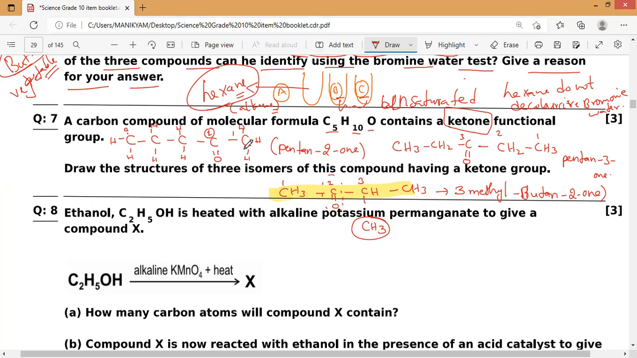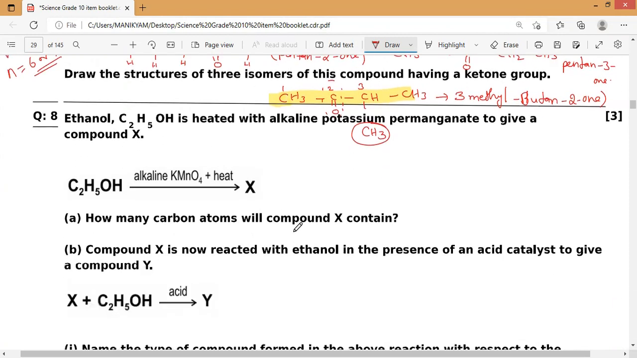Pentanone isomers are very, very important. Minimum for every functional group, you must learn the isomers for n equals at least 6 or 7. So n equals 1 to n equals 7. You must learn the isomers by practicing on your own.